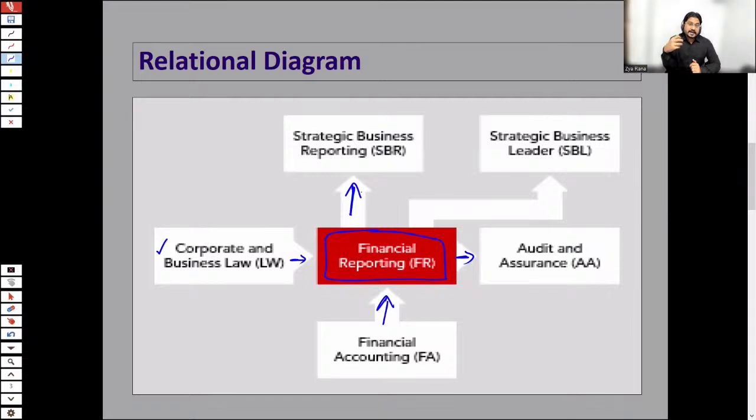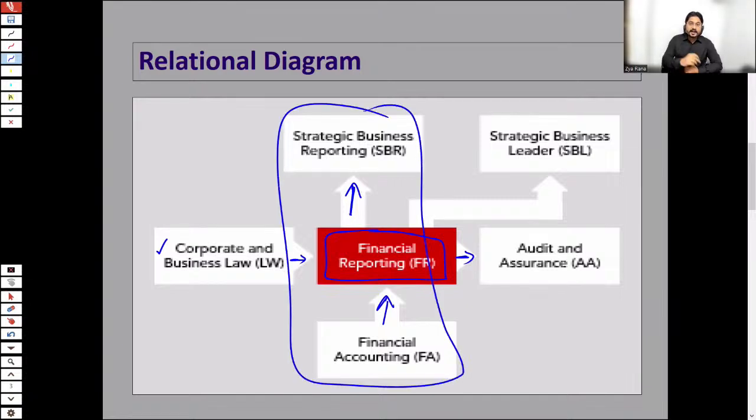All of the things, let's say any reporting standard or accounting standard which you study at FR level, are directly related to your SBR paper. So we can say that F3 is a basic paper, F7 is at intermediate level, and at professional level you would have the SBR paper. This means these three papers are linked with each other directly. Furthermore, the knowledge which you have gained at FR level is also relevant to another professional paper named Strategic Business Leader.